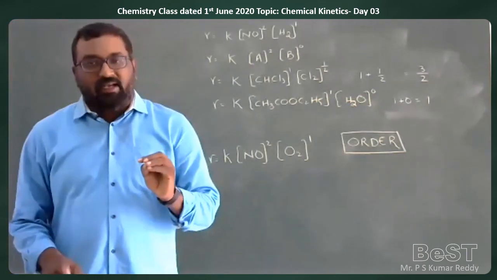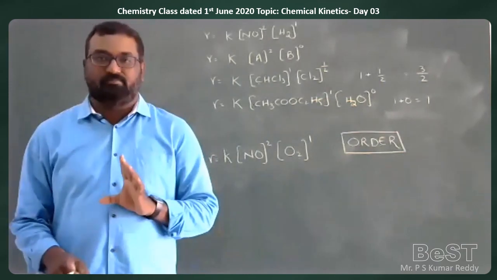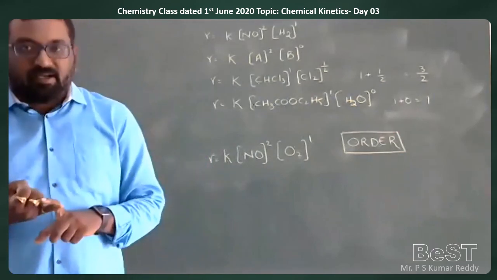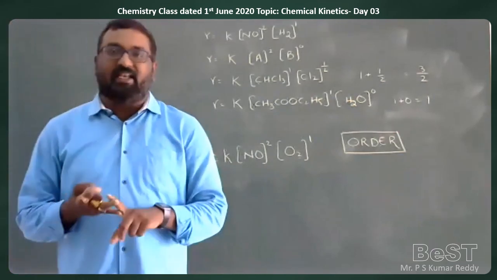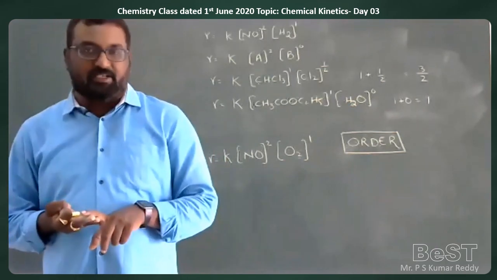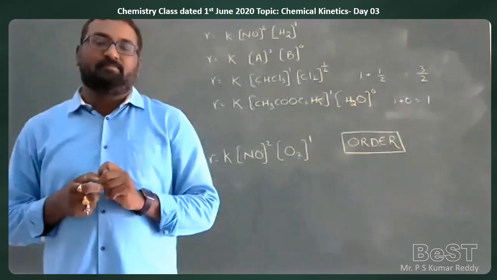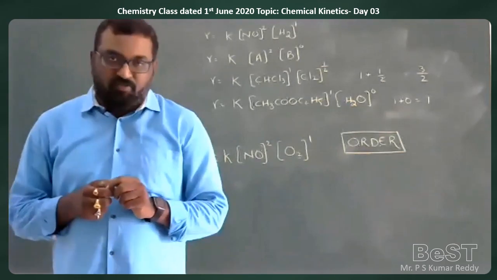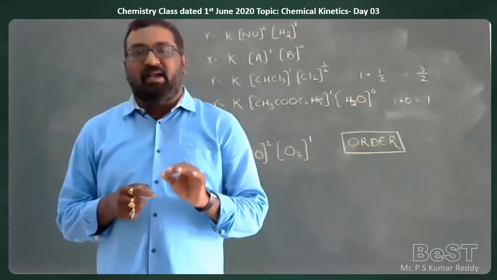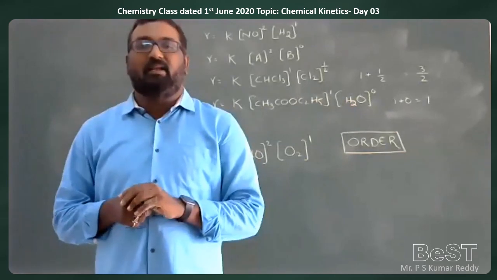It cannot be determined by taking the balanced chemical equation into consideration. From experimental data, we calculate the rate equation. From the rate equation, we calculate the order of the reaction. So once again, order of the reaction means it is the sum of powers of concentration terms in an experimentally determined rate equation.